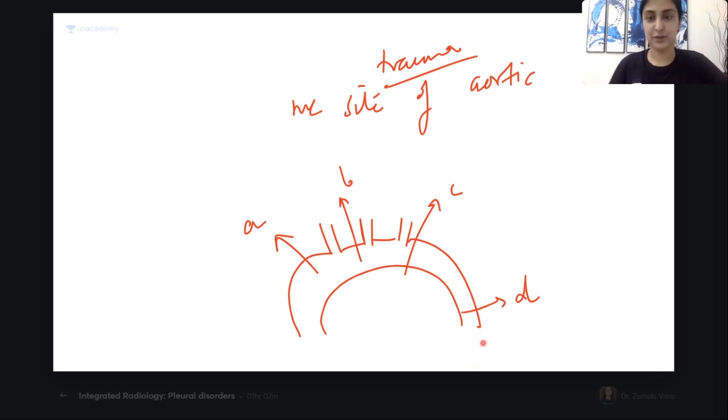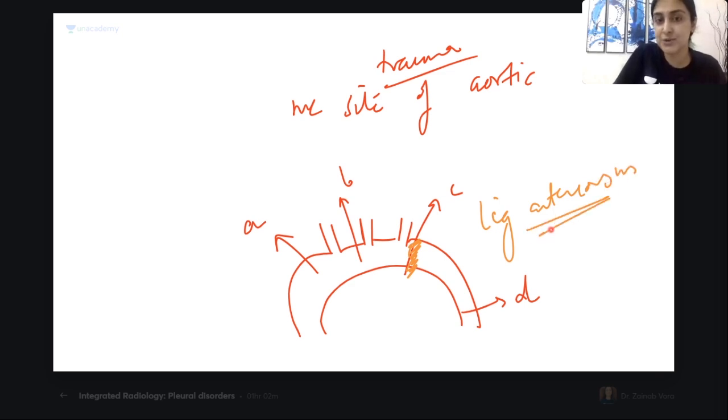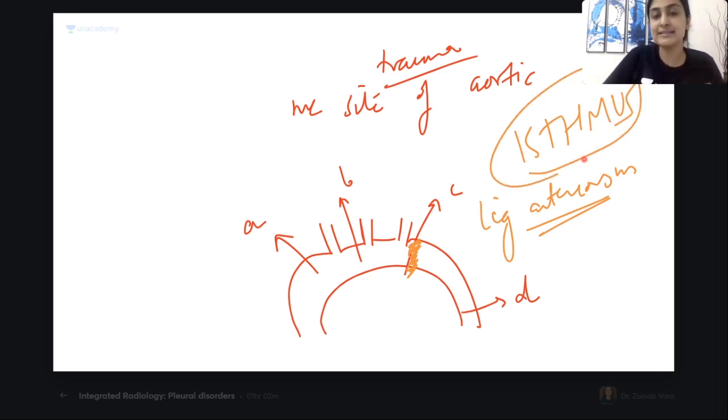So only Shivani is correct. Remember, it will be this position, and Mohit and Ashmita now. This position, guys, where we have the ligamentum arteriosum. Remember ductus arteriosus, ligamentum arteriosum. It lies somewhere around here after the left subclavian artery exits. This site is called the isthmus, the aortic isthmus, and this is the site where most commonly aortic rupture happens.